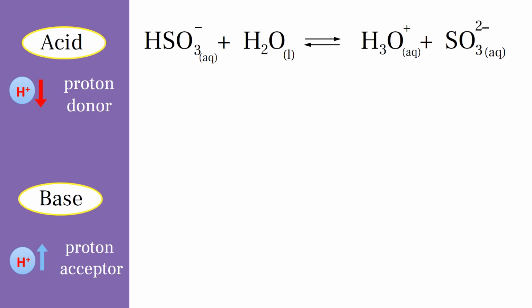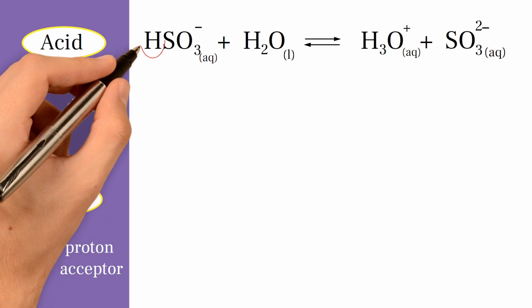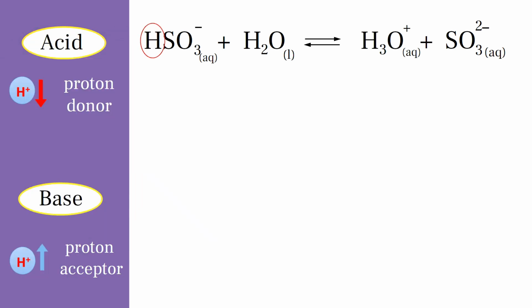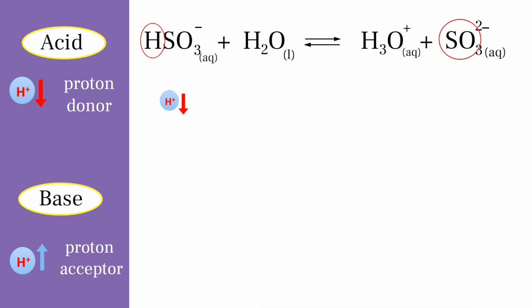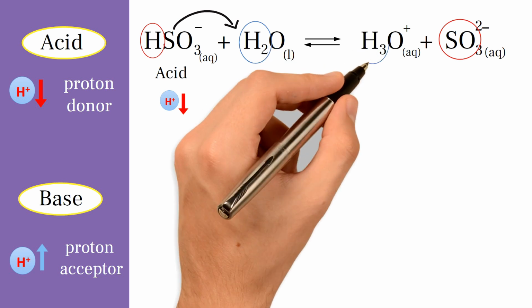Another example, after considering this equation, we note that the HSO3- ion is a substance in which the number of its hydrogen atoms decreases, so it's the acid in this reaction. While water, as we note, is the base.